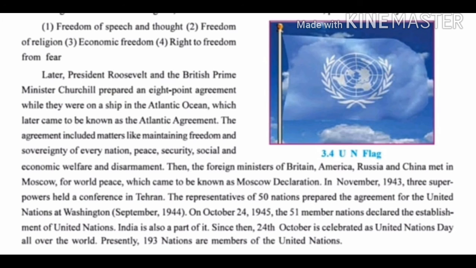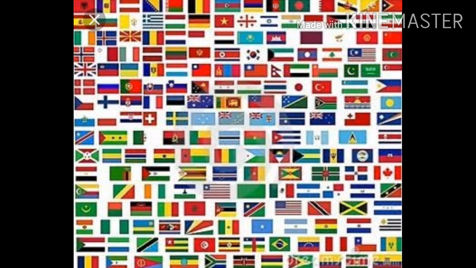Okay, let me make it easy for you. The representatives of 50 nations. How many nations' representatives were there in this meeting? There were representatives from 50 nations. And the 51 member nations declared the establishment of the United Nations, that we are going to establish this United Nations, and yes, we all are going to listen to it. Okay. And even India was there. India was also a part of it. It means India will also follow the rules and regulations of the United Nations.